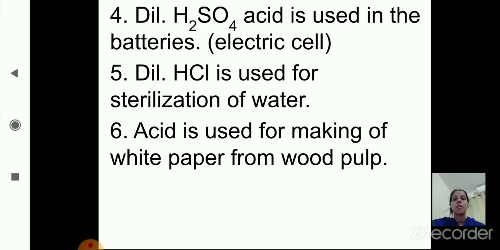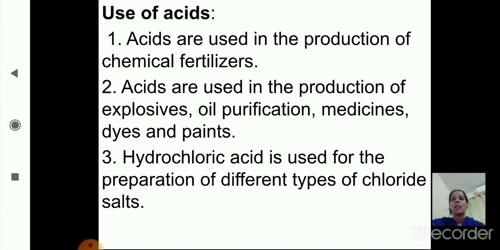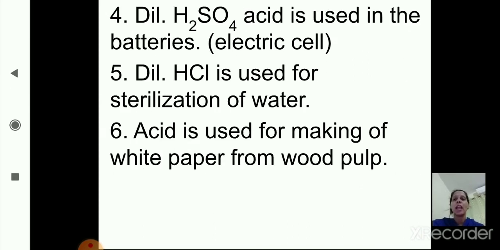Acid is used for chemical fertilizers. Then it is used for oil purification, medicines, explosives, dyes, paints. Then HCl is used for the preparation of different types of chloride salts. Dilute HCl is used for the sterilization of water, and dilute H2SO4 is used in electric cells. So these are the 6 uses of acids.